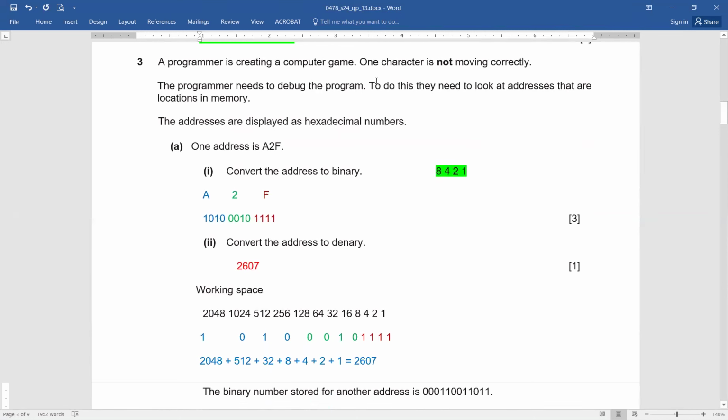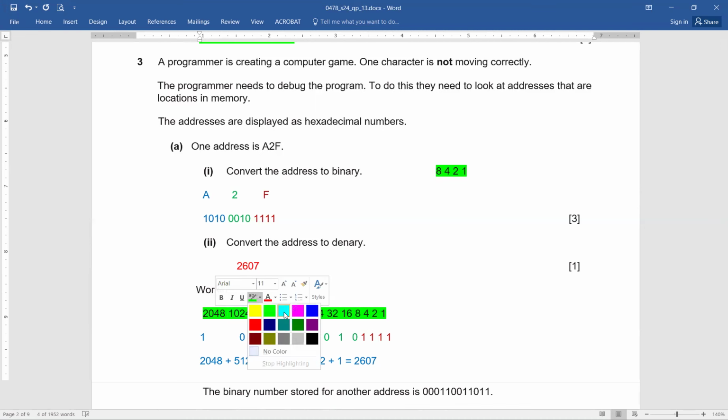Now, part 2, convert the address to denary. No worries. We have done the work from here and we know that it is 1, 2, 4, 8, 16, 32, 64, 128. This is what we already know. But what we are going to do now is, since it is a total of 12 bits, we are going to move ahead. Just to make you comprehend, 1, 2, 4, 8, 16, 32, 64, 128. We have been doing it since the beginning.